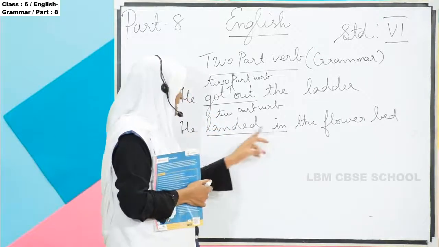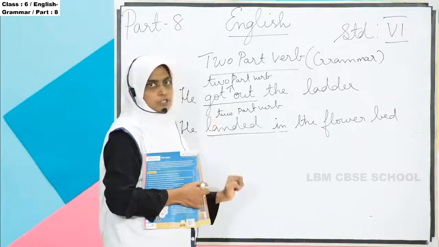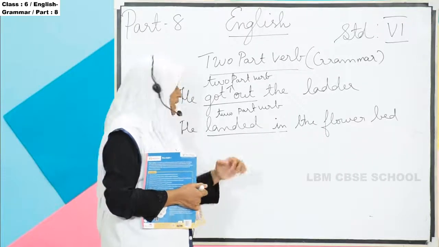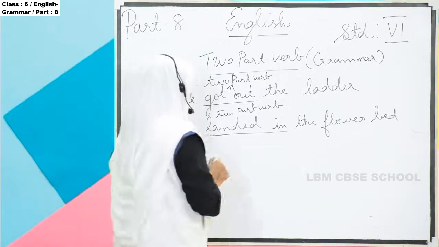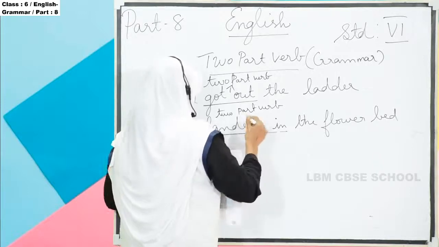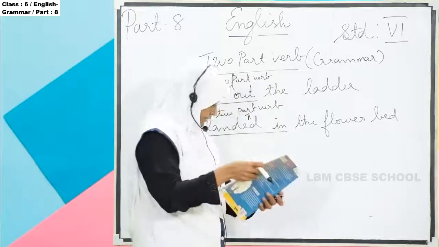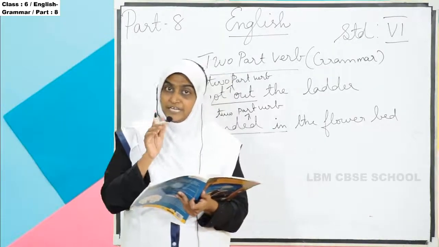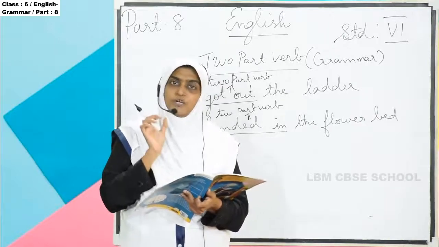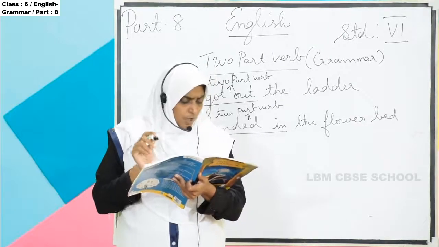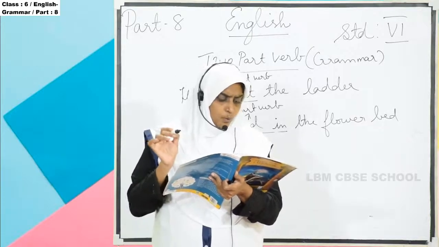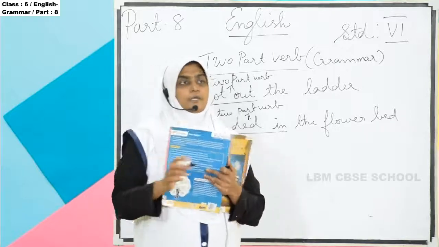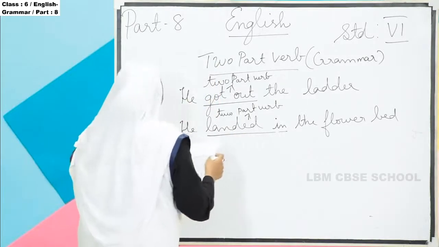Here "landed" is the verb, and "in" is also jointly given. It gives you a different meaning. So this one also we call a two-part verb. And then he climbed up. "Climbed up" is also given in bold letters, and that also we call a two-part verb. On the garden wall, the words in bold are two-part verbs. They are made up of a verb and a particle.